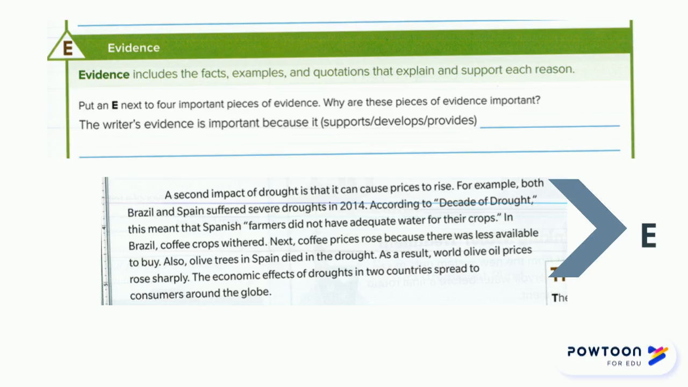Now you need to answer the question for E, evidence. Why are these pieces of evidence important? The writer's evidence is important because it supports, develops, or provides. Another way to ask this is, why is the writer using evidence in this paragraph? What is the purpose of it? Is it to help the thesis?